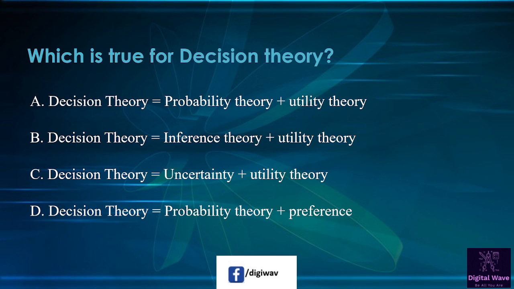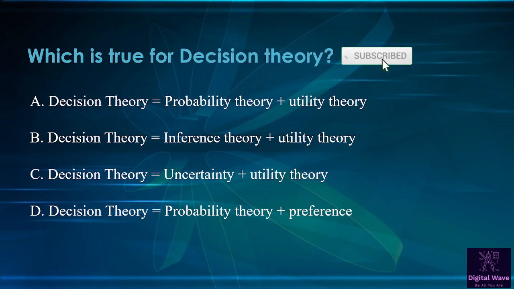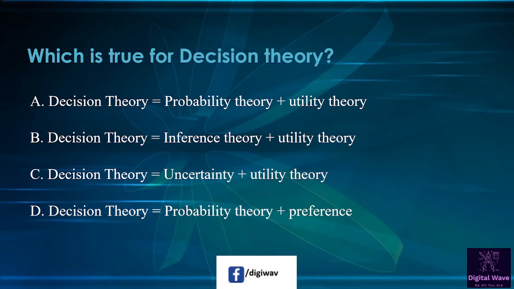Next question is, which is true for decision theory? First option is decision theory equal to probability theory plus utility theory. Second option is decision theory equal to inference theory plus utility theory. Third option is decision theory equal to uncertainty plus utility theory. Fourth option is decision theory equal to probability theory plus preference. So right answer will be C, decision theory equal to uncertainty plus utility theory.